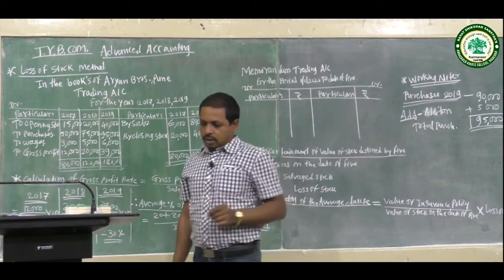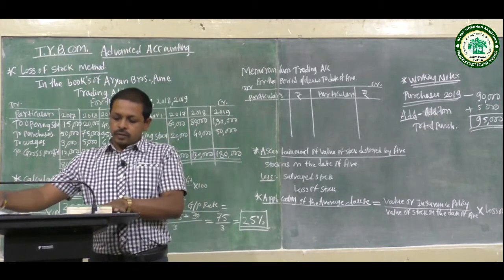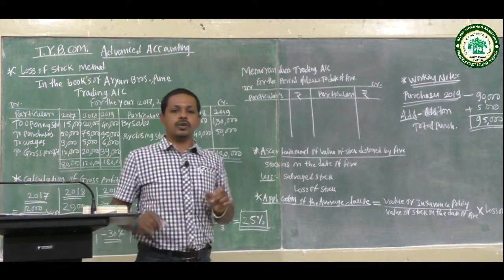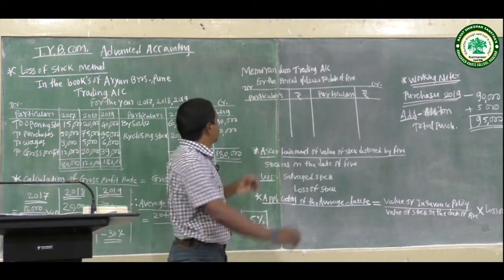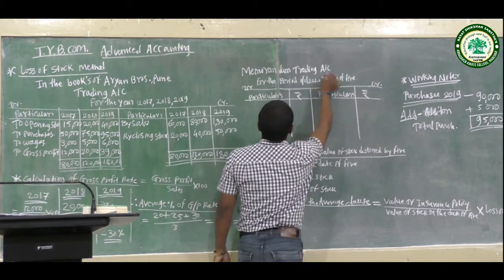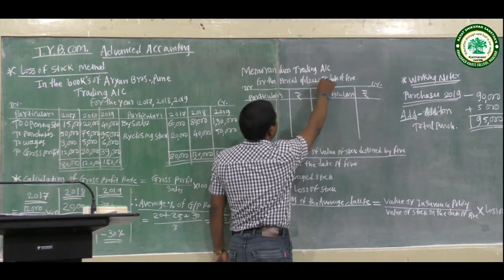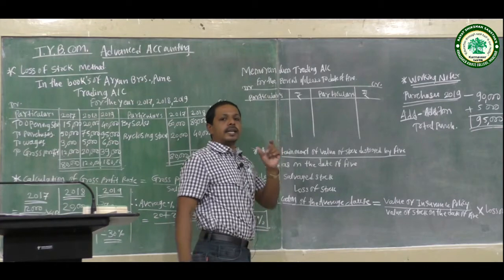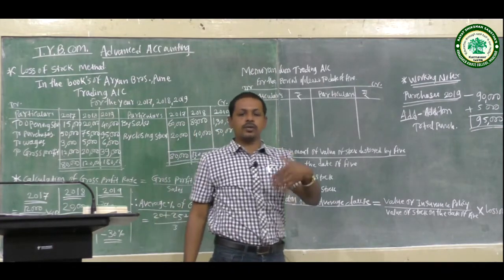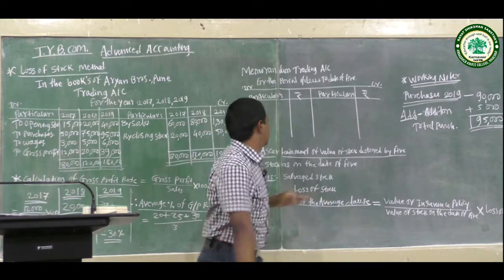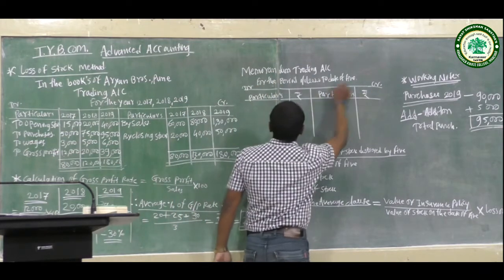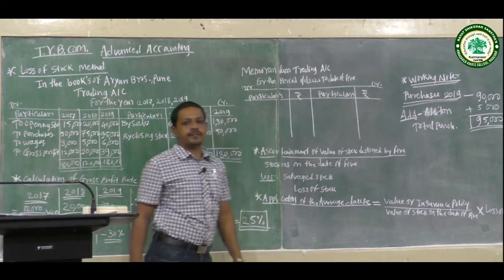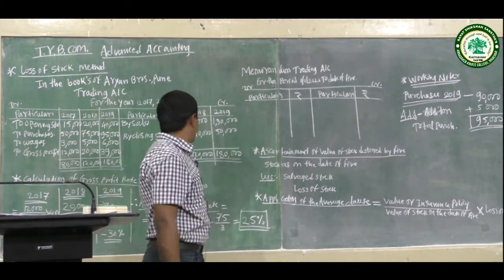Now for Aryan Brothers Pune, in this problem under the indemnity period from 1st January 2022 up to date of fire, this is the memorandum trading account for the period 1st January 2020 to date of fire. It shows the debit side and credit side with particulars and rupees.